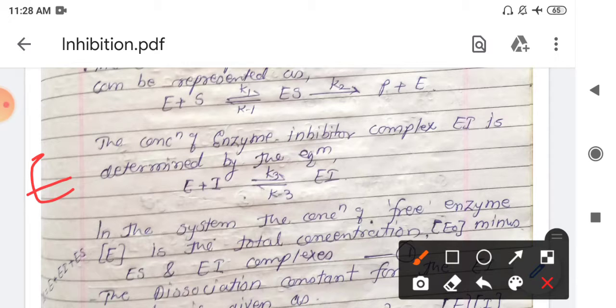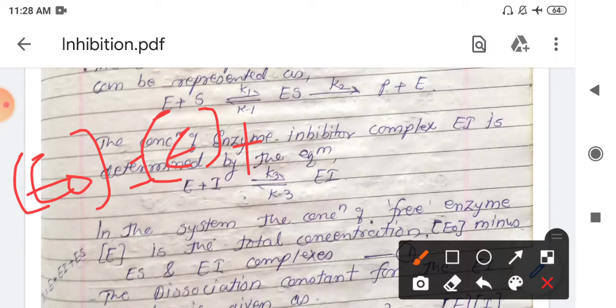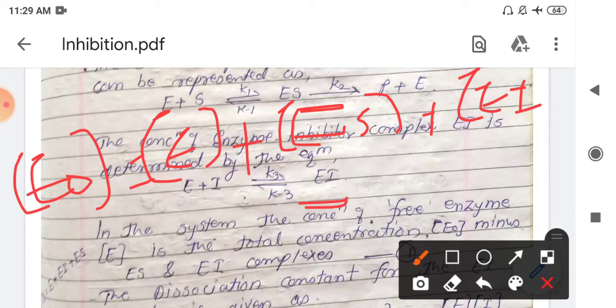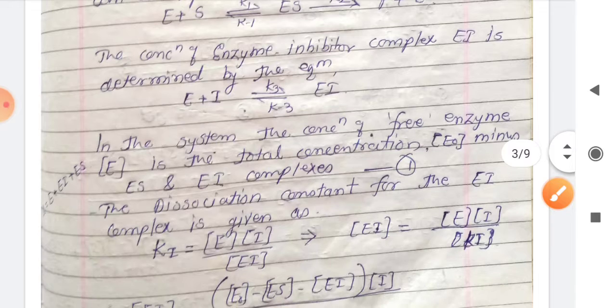The initial concentration E0 is distributed into the free enzyme E, the enzyme substrate complex ES, and lastly a new type of complex that is formed, the enzyme inhibitor complex EI. So the initial concentration of enzyme E0 is distributed into free enzyme, enzyme substrate complex, and enzyme inhibitor complex.